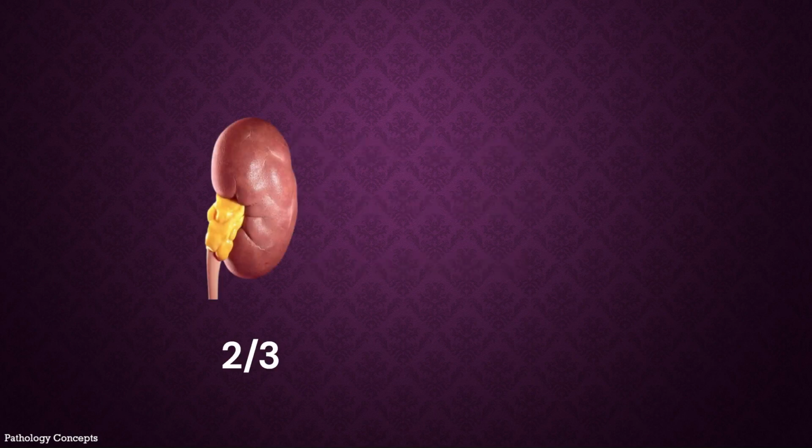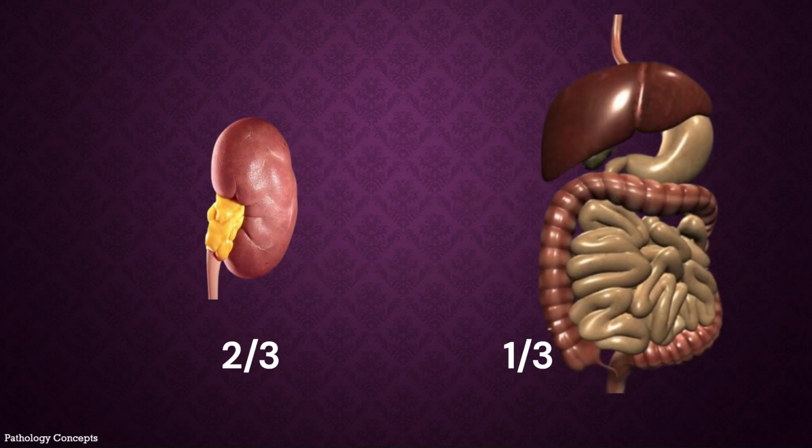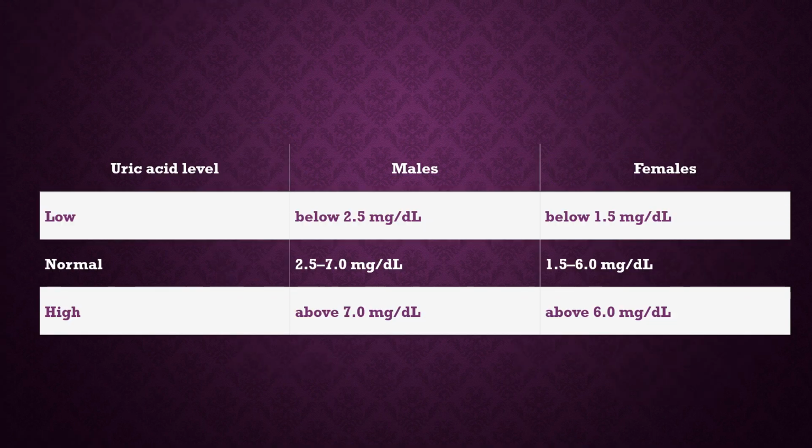In humans, two-thirds of uric acid is excreted through the kidney and one-third through the GI tract. Uric acid levels in humans are typically 2.5 to 7.0 mg per deciliter in males and 1.5 to 6 mg per deciliter in females. This table shows the uric acid levels in males and females.